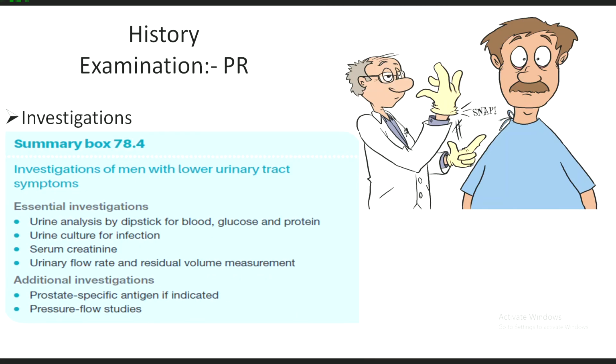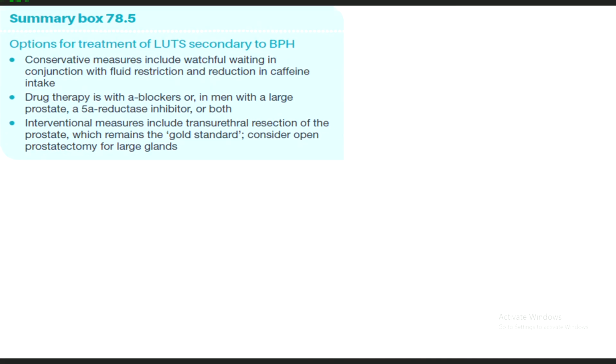Investigations that can be done are essential investigations and additional investigations. Essential ones are urine analysis by dipstick for blood, glucose and protein, urine culture for infection, serum creatinine, urinary flow rate and residual volume measurement. Flow rate can be determined by flowmetry and residual volume can be determined by ultrasound examination. Additional investigations are prostate specific antigen if indicated, and pressure flow studies can also be done.